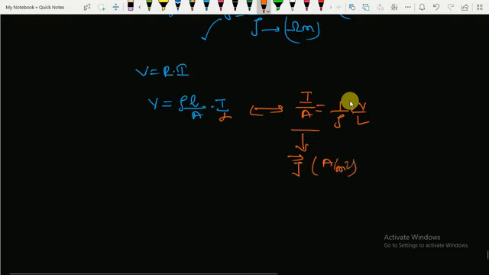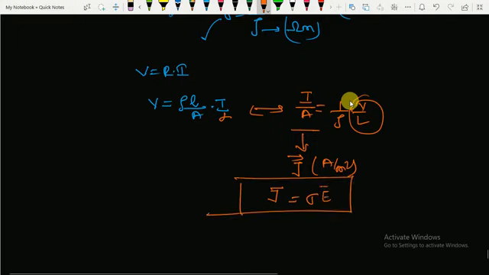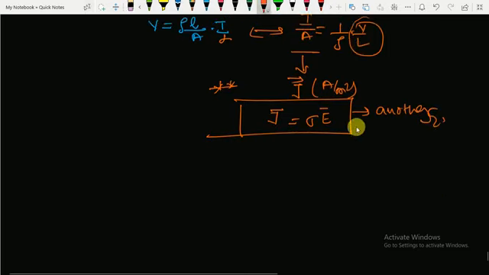Now you can say that J equals 1 by rho, which is sigma, times potential per unit length, the voltage drop per unit length, which is electric field E. So J equals sigma E. This is another form of Ohm's law. You need to remember this point anyhow. Here J is the current density, sigma is the electrical conductivity, E is the electric field. The unit of J is ampere per meter square, and the unit of electric field is volt per meter.